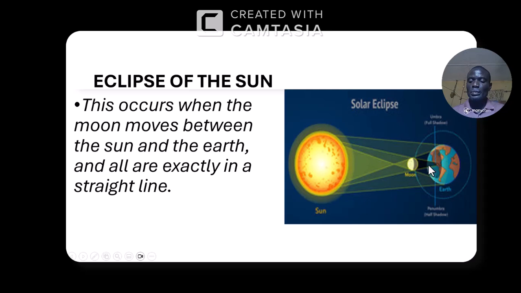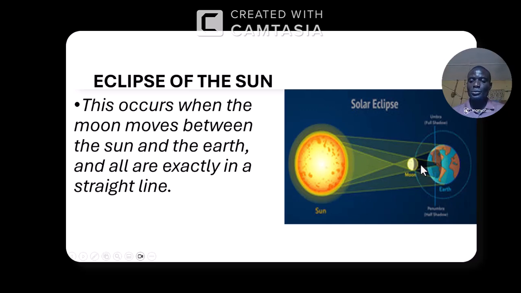Those people living in this region, at the time when the moon comes in between the sun and the earth, will experience total darkness. Then we also have a region of partial darkness. Those living in this region will experience partial darkness, but this region will have total darkness.